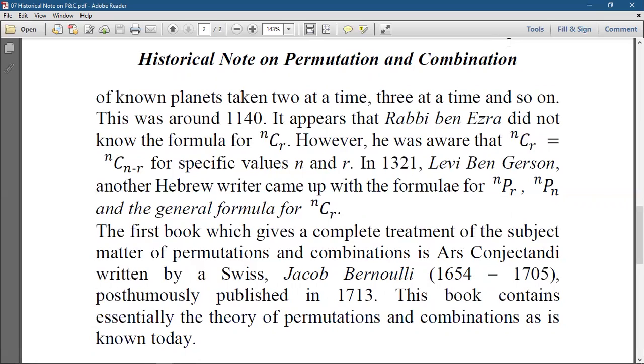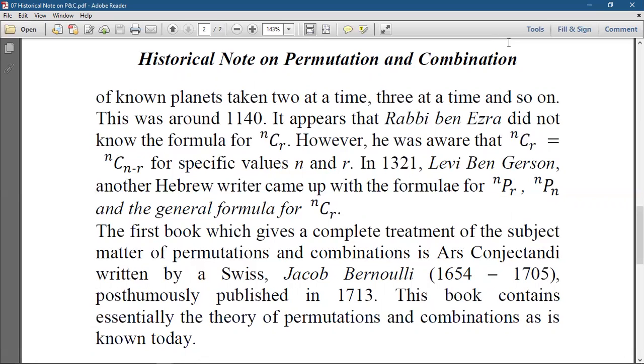It appears that Rabbi ben Ezra did not know the formula for nCr. However, he was aware that nCr equals nC(n minus r) for specific values of n and r.